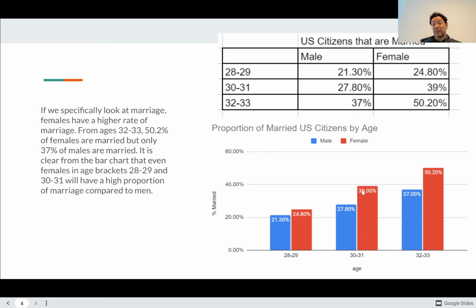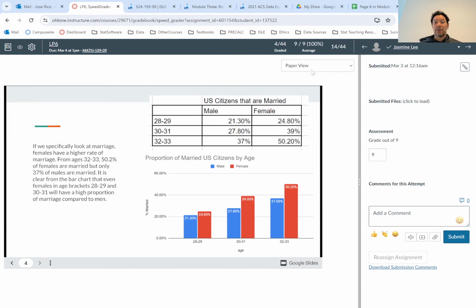And then it doesn't increase by that much more, but both groups increase a lot. Well, this was an increase of 15% for females, and then it increases only 11% here. The males go up by 10%. So it looks like they're marrying at about the same rate, but the females got started a little earlier in the 30 to 31. Okay, so let's show how to do it.